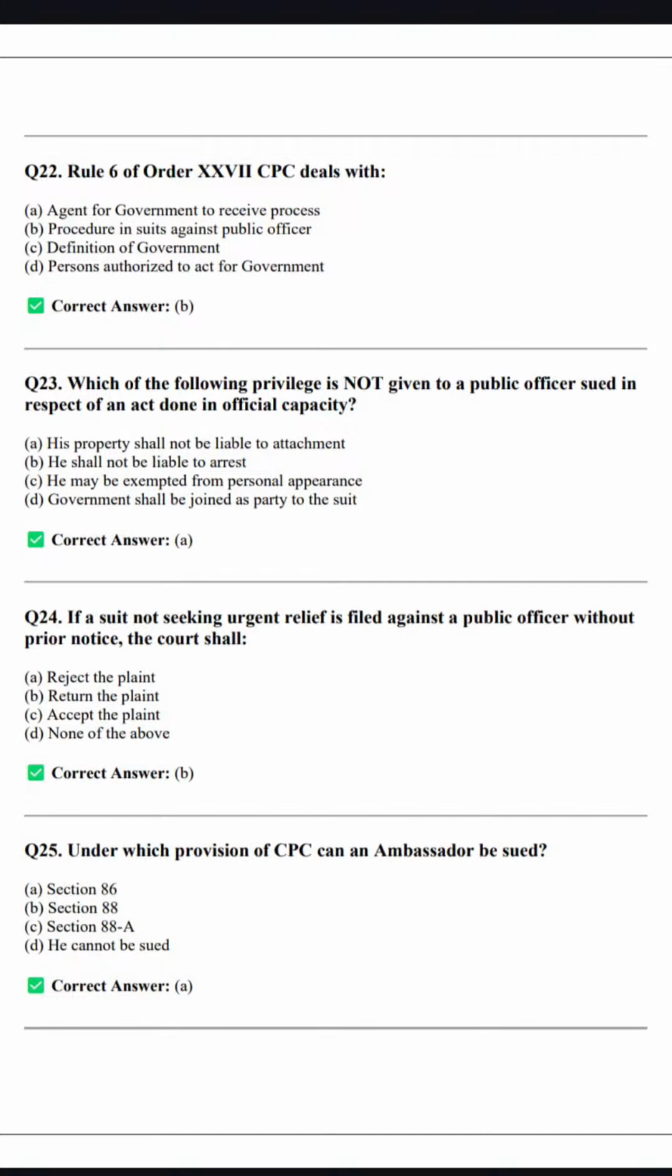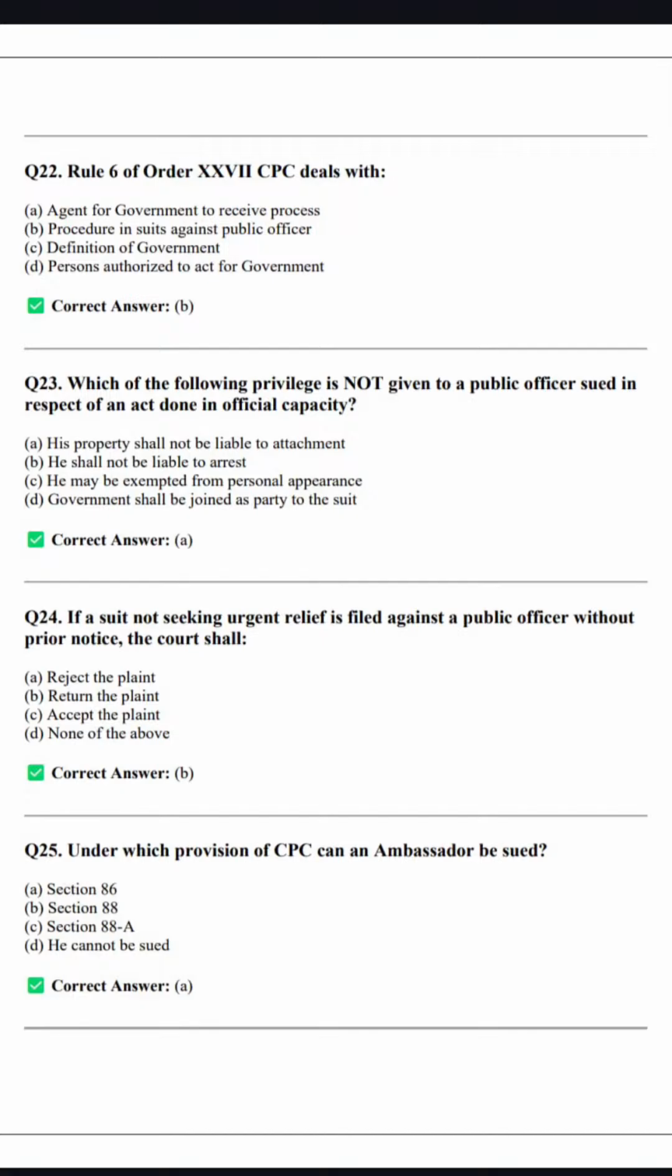आगे बढ़ते हैं. If a suit not seeking urgent relief is filed against a public officer without prior notice, the court shall return the plaint. Obviously, क्योंकि it is a mandatory provision to give notice, है ना? And the time period not exceeding 2 months. Okay.